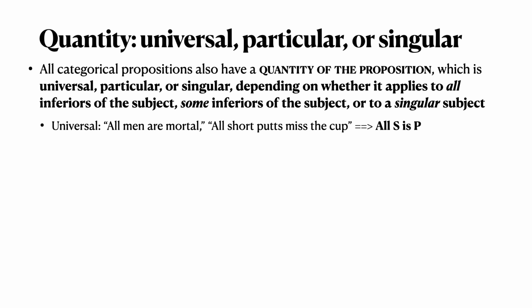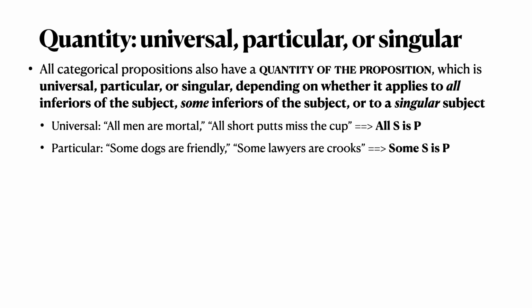And we can translate all of that to all S is P. The all tells us that we mean this to be universal of all instances of the subject. The particular proposition is when we only mean to predicate the predicate of some part of the subject, some part of the subject's extension. So some dogs are friendly, some lawyers are crooks. We would translate that to some S is P, and the some tells us this statement is particular.